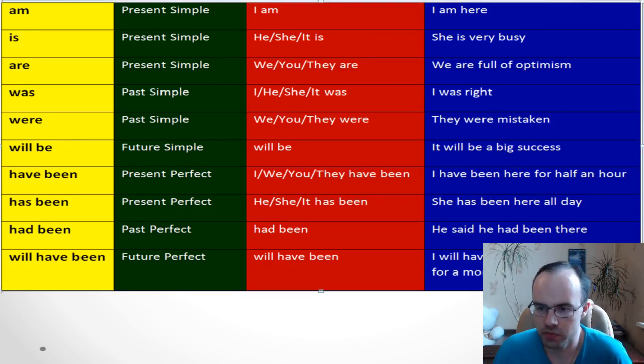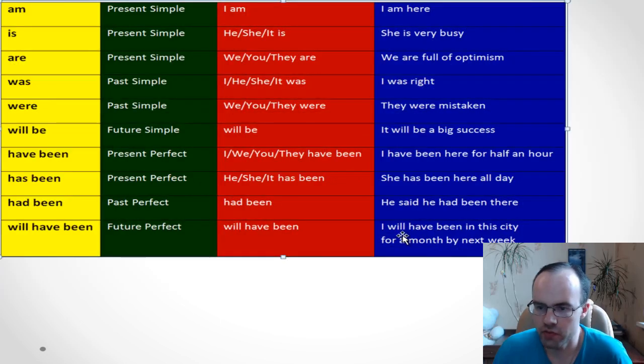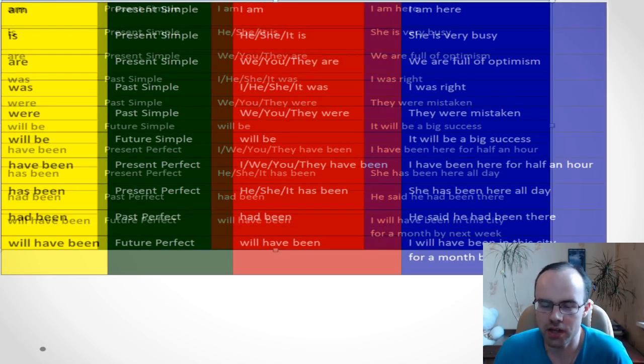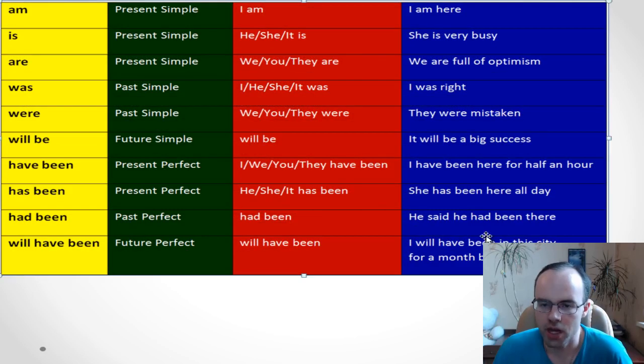Look at this example. I will have been in the city for a month by next week. You can say, for example, I will have been staying in this city for a month by next week. It's also possible. So will have been plus verb plus ing, future perfect continuous, will have been plus staying. I think it's a very good example.